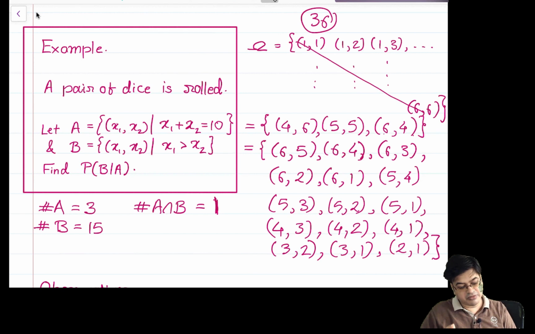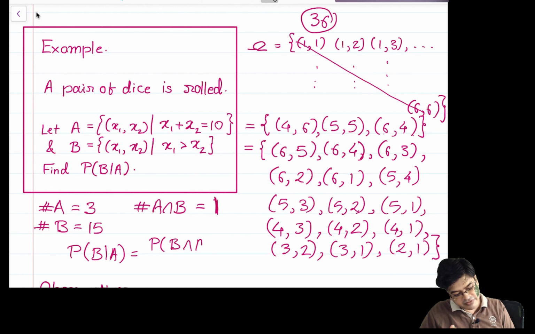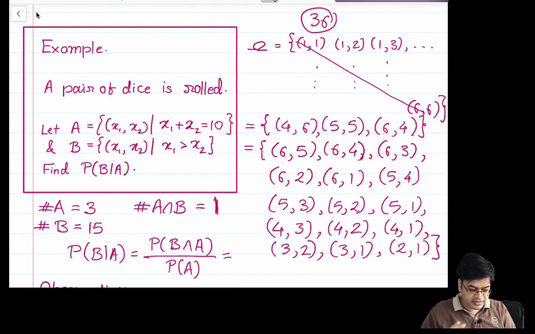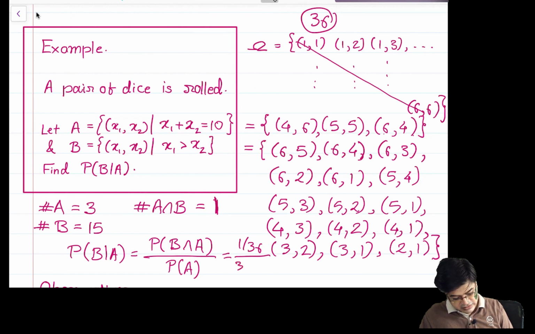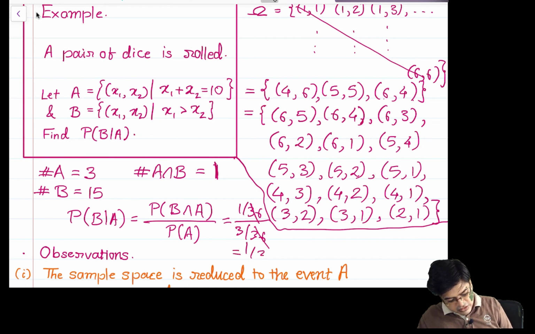But when you are considering the probability given that A has occurred, using our definition, it is probability of B intersection A upon probability of A. Probability of B intersection A is 1 by 36, upon probability of A, that is 3 by 36, and therefore my probability of B given A will be equal to 1 upon 3. This is my final answer.